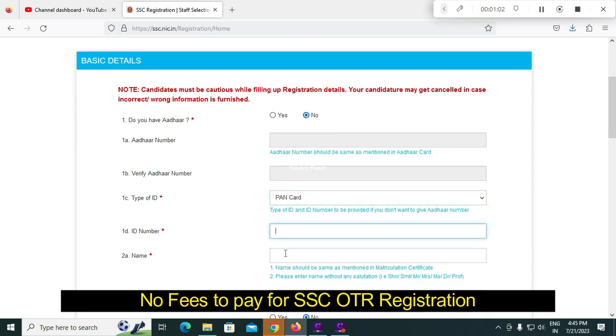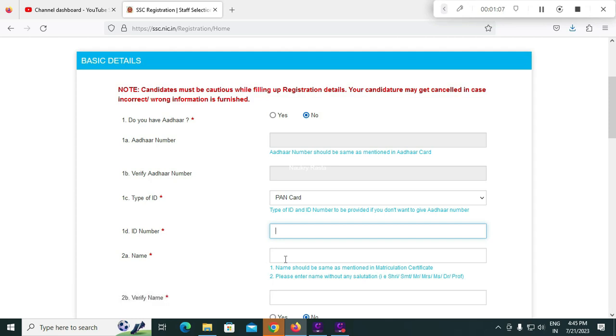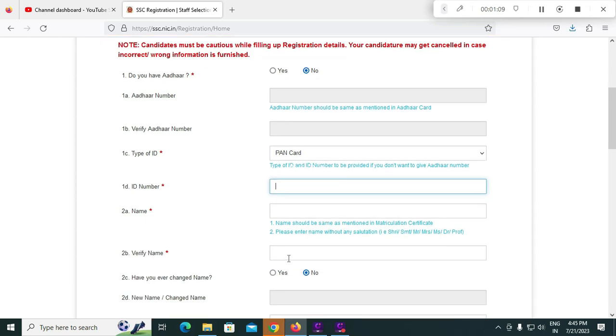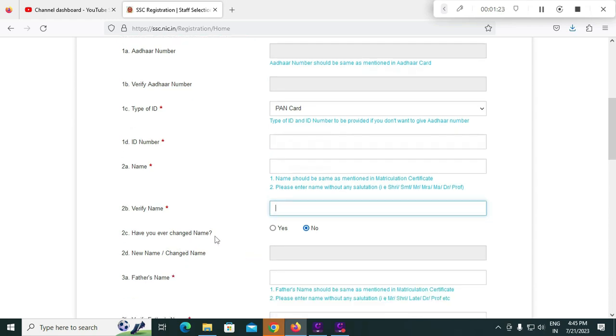And name. You have to enter your name as per your matriculation certificate. So you should not use any salutations like Sri. You have to enter your plain name as per your matriculation certificate. The same name you have to reconfirm here a second time. Have you ever changed your name? If you have ever changed your name, you have to select yes and mention your new changed name here. If you select no, you don't need to touch this column.